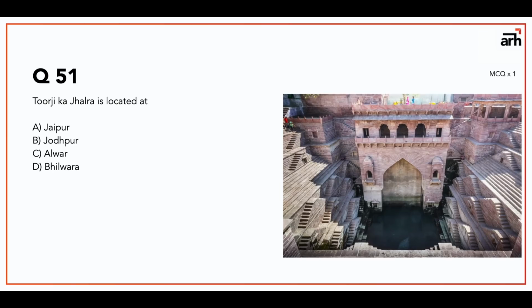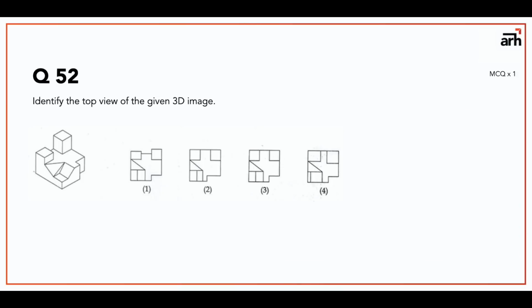Question number 51: Turji Ka Jhadra is located at. The answer to this is Jodhpur. This is a stepwell, and a stepwell is also known as Bawri or Bawli, or it's also known as Vav in the Gujarat area. So this particular one is Turji Ka Jhadra. This is in Jodhpur.